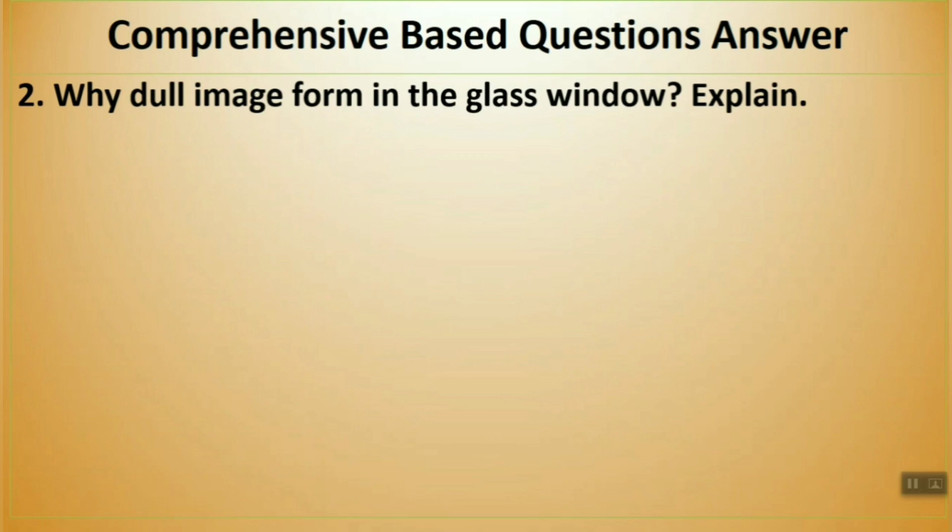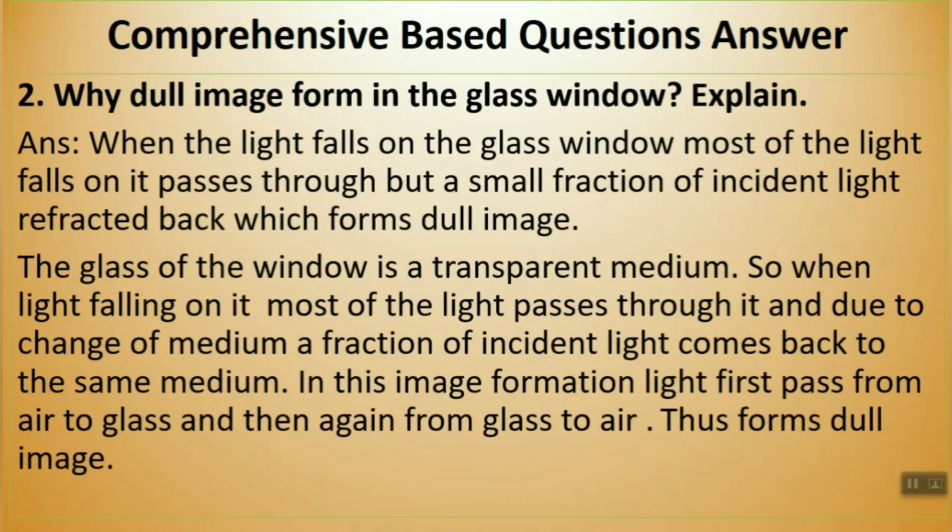Second question, why is a dull image formed in the glass window? Now what is the knowledge based part? When light falls on the glass window, most of the light passes through, but a small fraction of the incident light is reflected back, which forms a dull image. This is the knowledge based paragraph. And in the next paragraph you have to write a bit of description. So what is that?